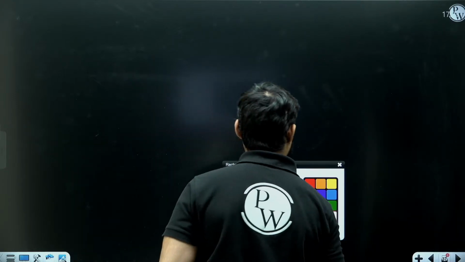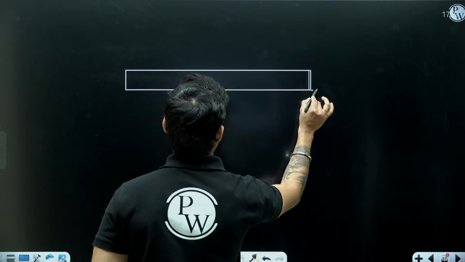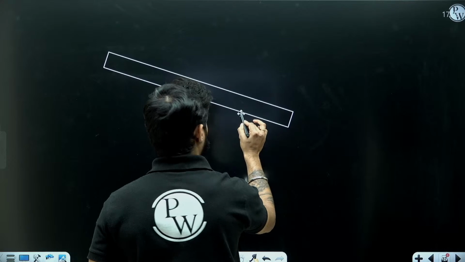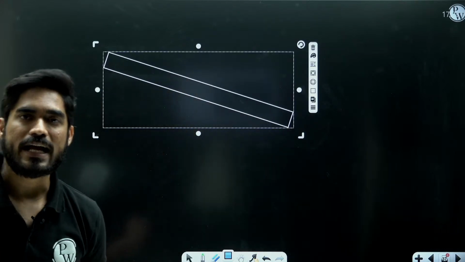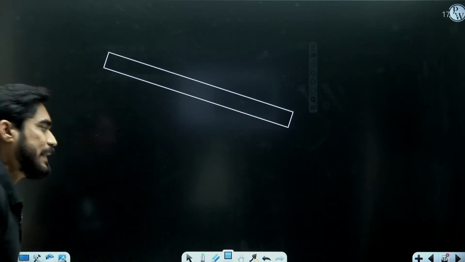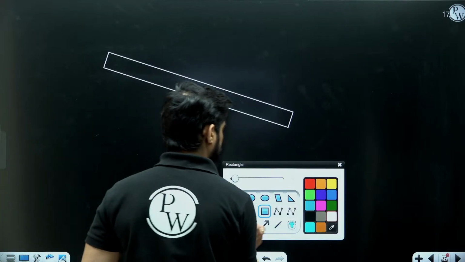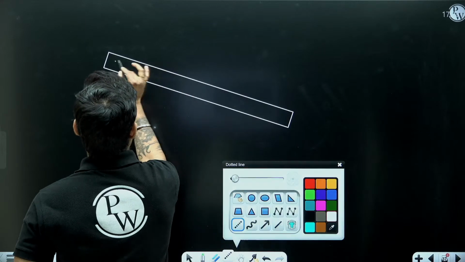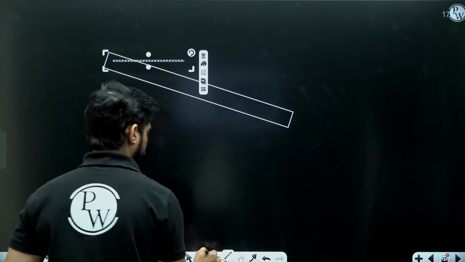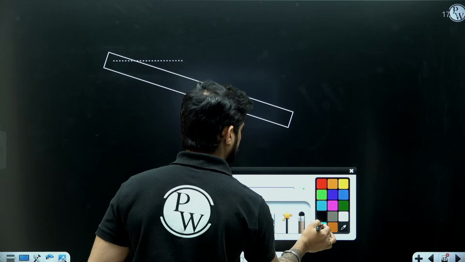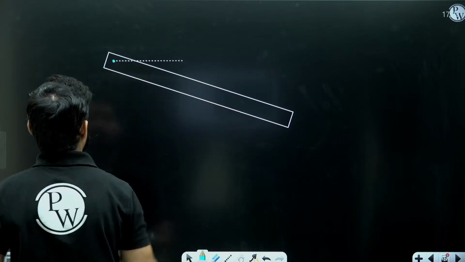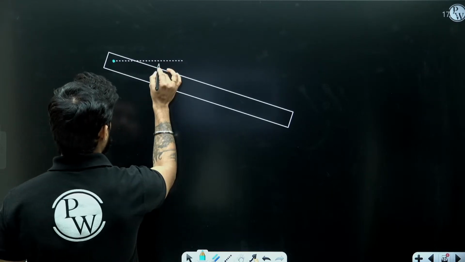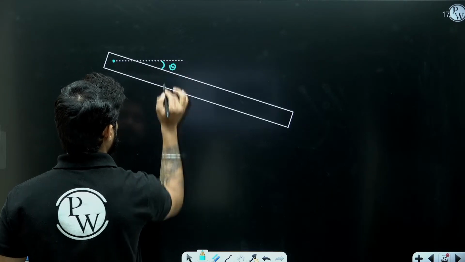Whenever you are solving problems like this, that the body was initially like this, then it became like this, always draw the free body diagram in the intermediate position. Don't consider the initial position, don't consider the final position, consider an intermediate position between 0 and 30 degree. Why I am saying this, you will understand later. This angle is, let's say, theta.